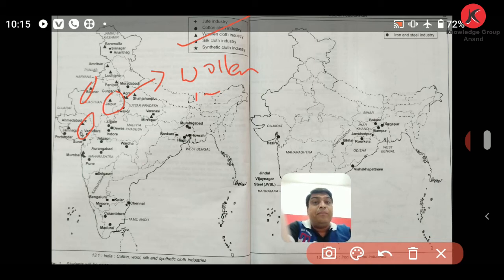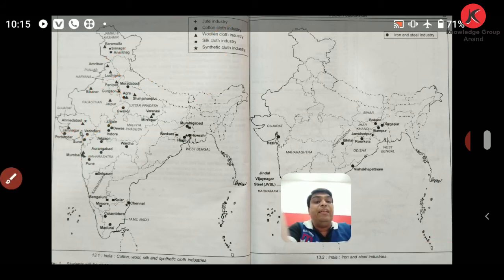Friends, along with it, you can see lots of such woolen industries shown from above, over here in Baramulla. Then you can see over here in Ludhiana. Then in Rajasthan you can see at Bikaner, Jaipur. These are all triangle shapes. In Gujarat you can see Ahmedabad, Jamnagar is given, right? Lots of places are given over here, at Varanasi, in Mirzapur, Mumbai. These are the places where we can see woolen cloth industries.